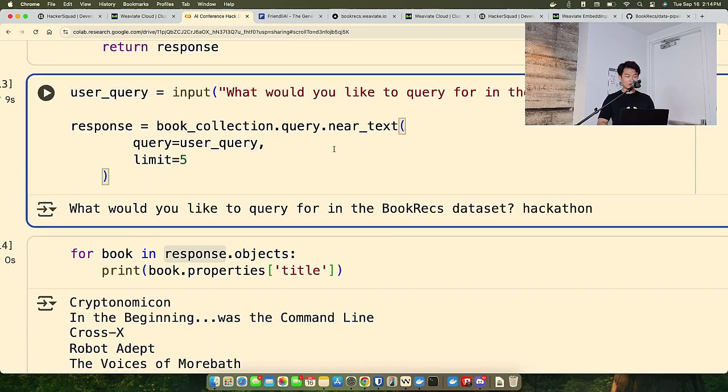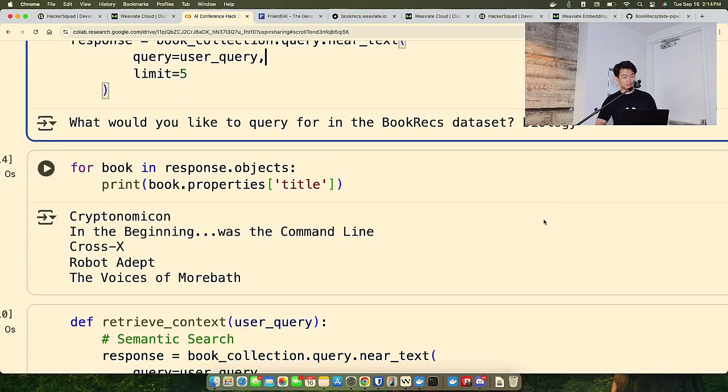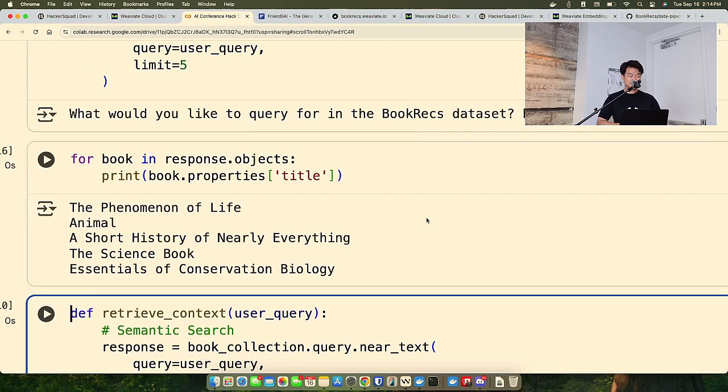Let's try one more. Okay, let's try biology. And what did we get here? Okay, we got to run this iteration. The Phenomenon of Life, Animals, A Short History of Nearly Everything, The Science Book, and Essentials of Conservation Biology. Pretty relevant, all related to biology.